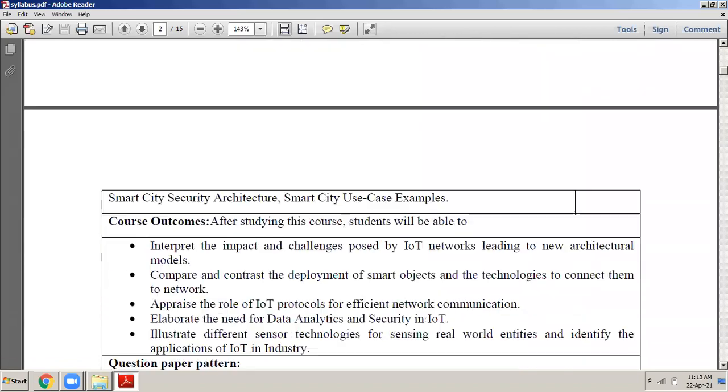Once the fifth module gets over, these will be the course outcomes. Okay, at the end of the course, you will have an understanding of what is IoT. You will understand the fundamental architecture of IoT, the simplified architecture of IoT, and then you will learn about sensors and actuators. You will learn about the IP protocol to be used for communication. Then you will learn about the role of data analytics in IoT applications, and then finally you will understand Arduino and Raspberry Pi.